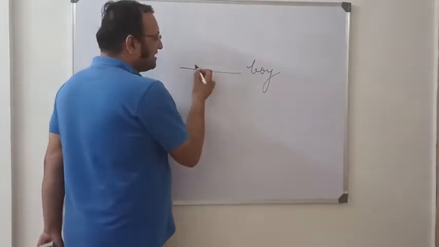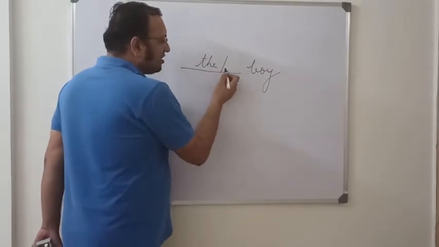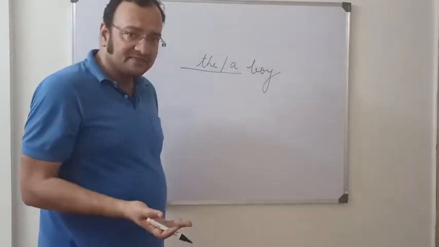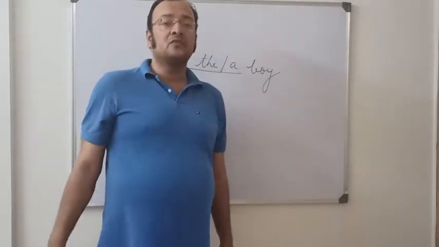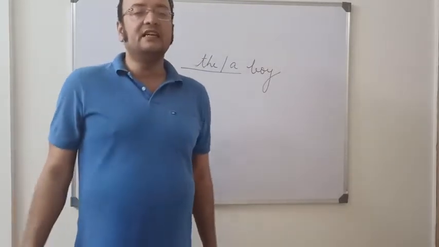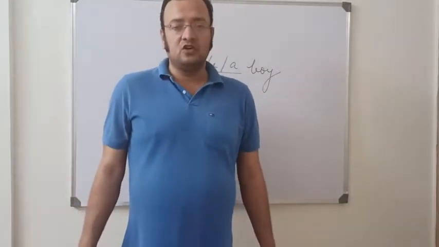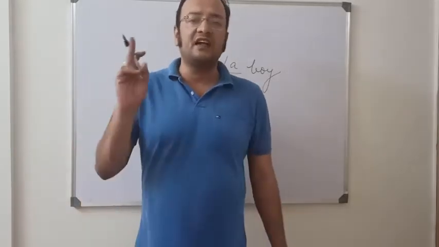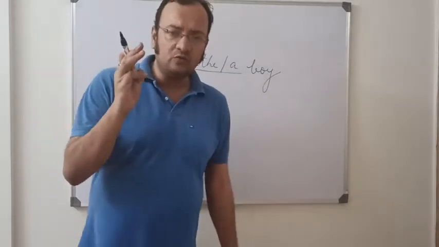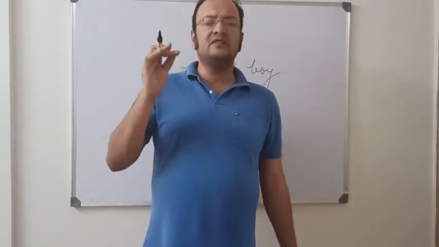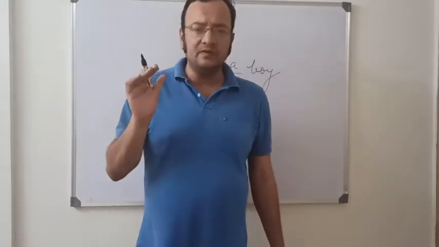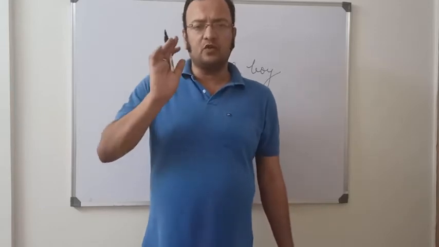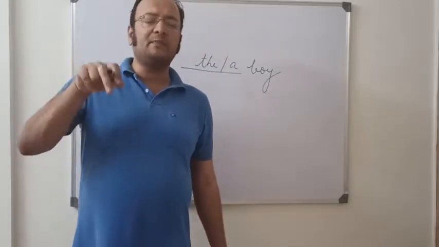So does it mean that the boy or a boy, are these also adjectives? Indeed they are. So articles are basically demonstrative adjectives. So when we talk about parts of speech, most of the people say that there are 8 parts of speech: noun, pronoun, adjective, verb, adverb, preposition, conjunction, interjection. This is what they say. But there is also 9th part of speech, which is